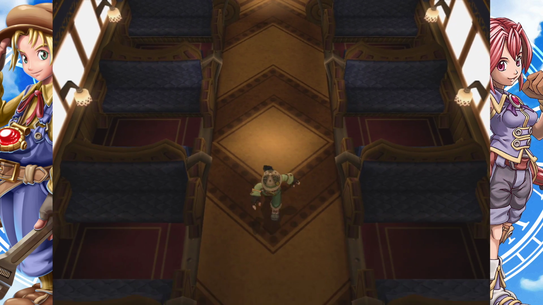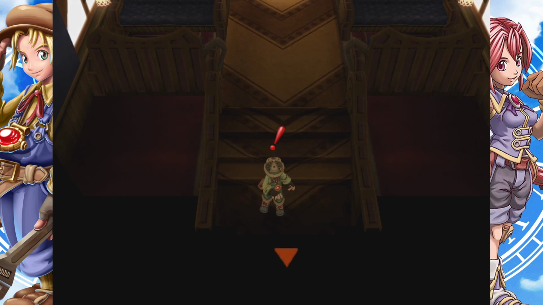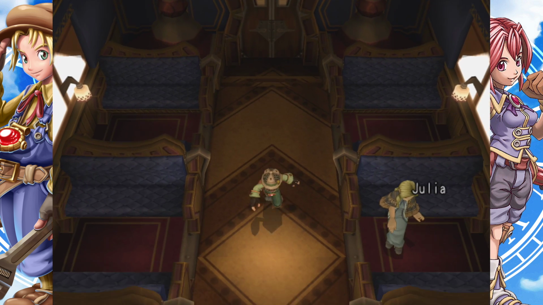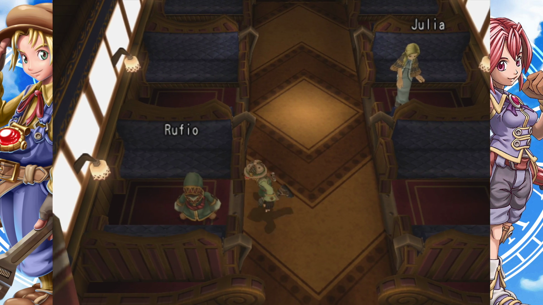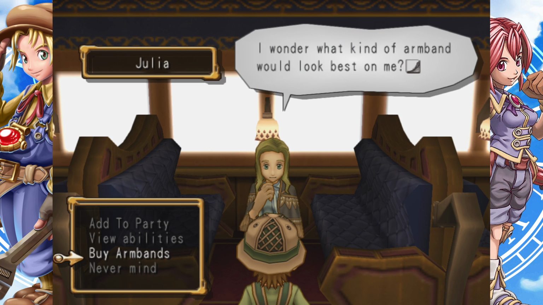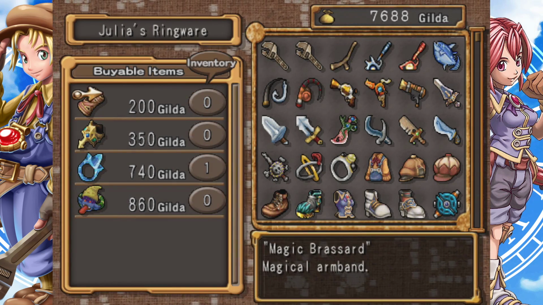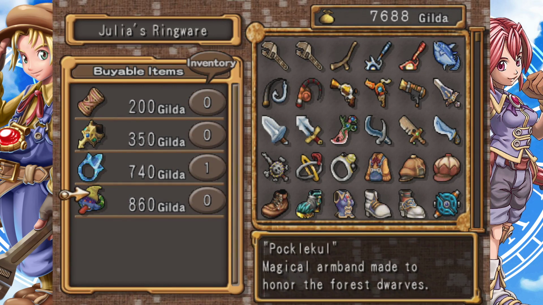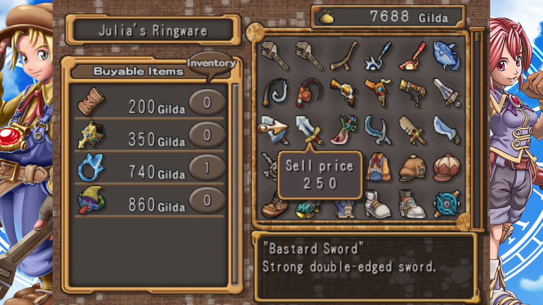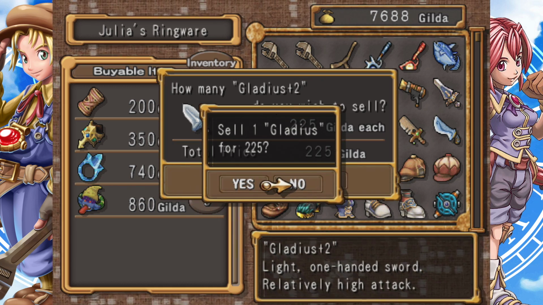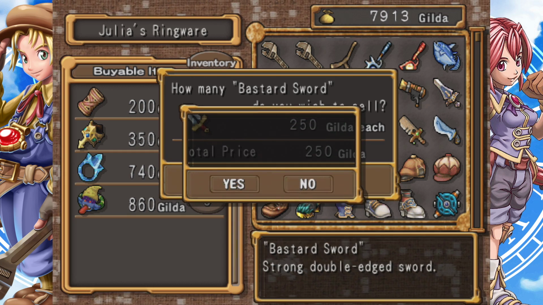I think I saw Dr. Dell on the other side of the train. And here I am trying to be more efficient, right? But then I'm just like, screw that. Wait, what is it? Julia? What does she do? Oh, she sells armbands. Which one's Julia again? I forget. Why do I feel like I know her? Oh, the Pukaluko. All right. Oh, yes. Okay. We're selling things. Look at us go.